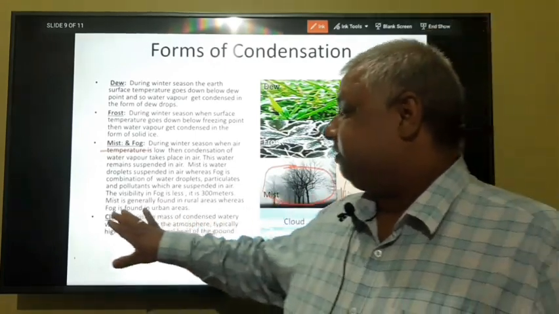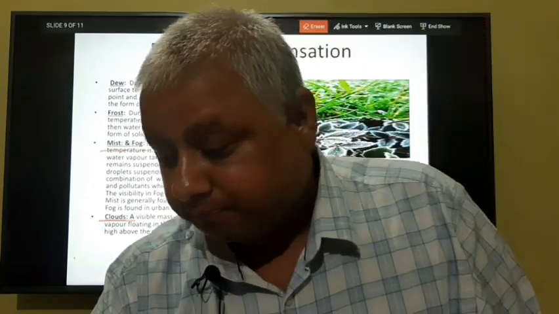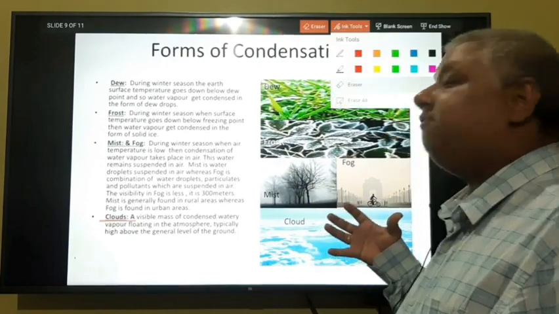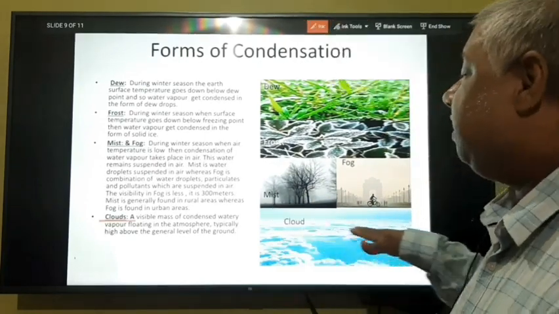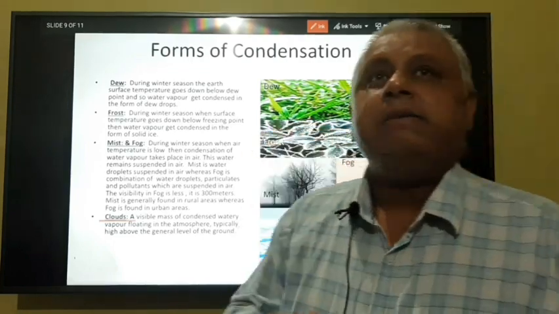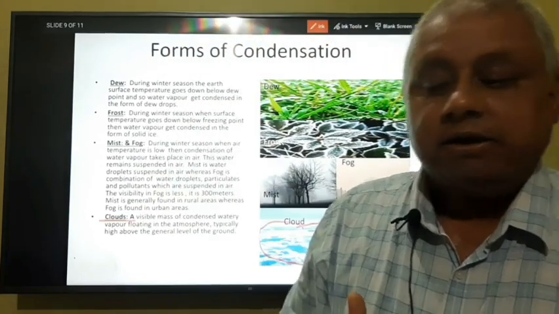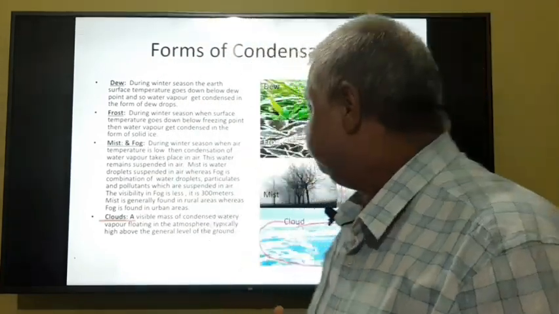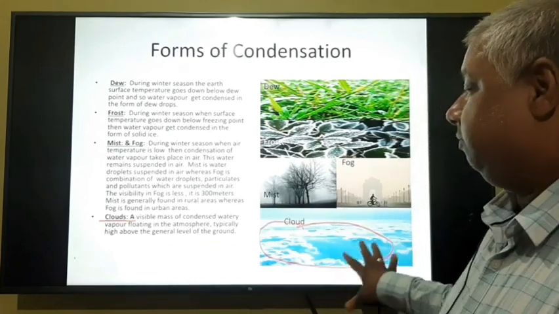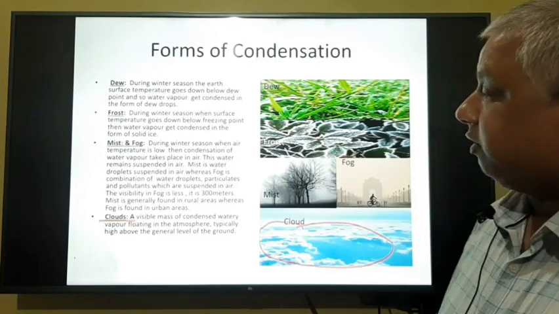Now, the next one is cloud. Cloud means a visible mass of condensed water vapor floating in the atmosphere. These are generally present at higher altitude in the troposphere. You can see the figure of cloud, how the clouds are floating in the atmosphere.